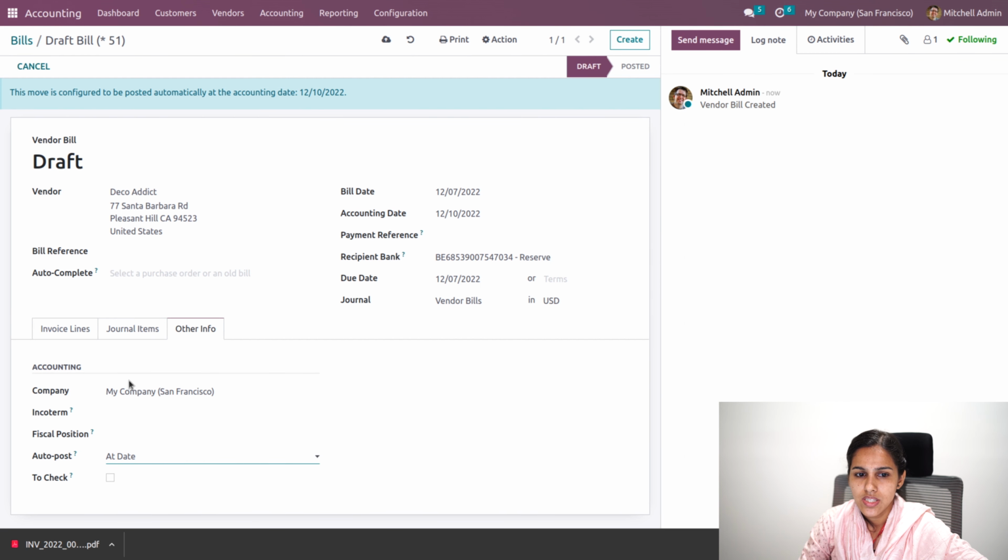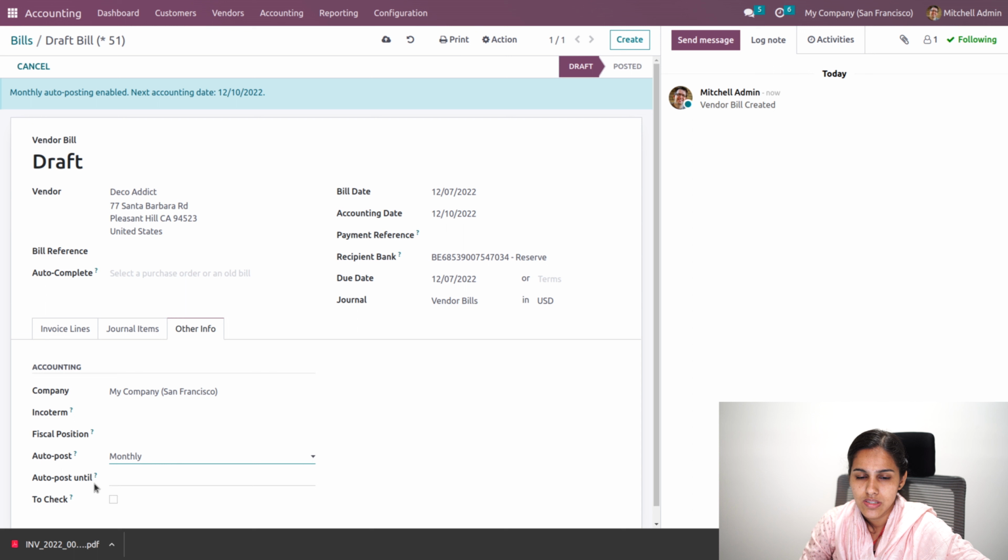So you can see this particular bill will be automatically posted at this particular accounting date, that is 10th of December. And if it is a recurring bill, what you can do is add it as monthly. So it will generate a bill and post it monthly under the date you have provided over here.